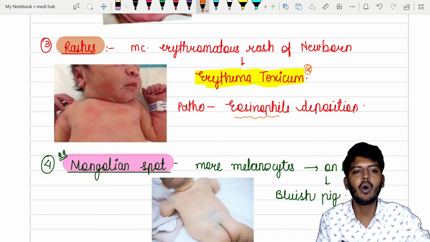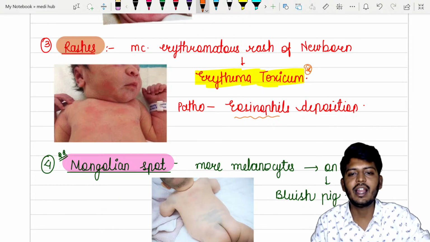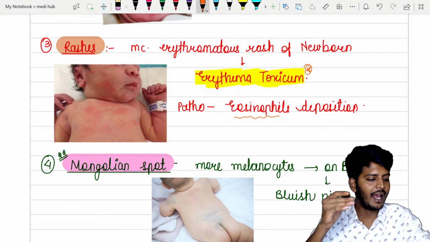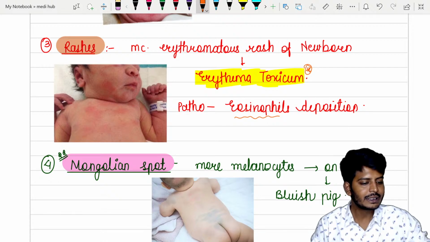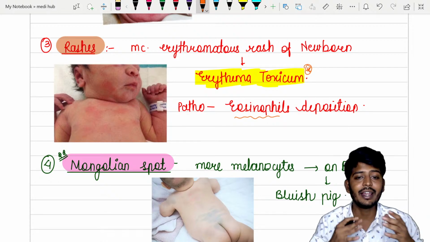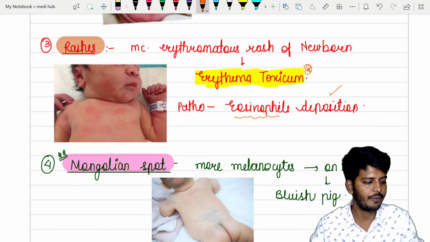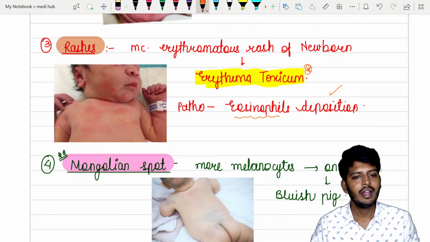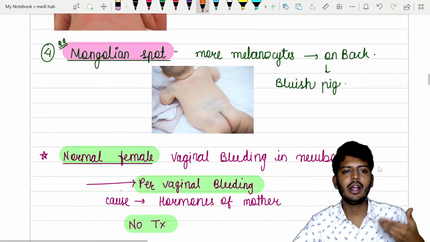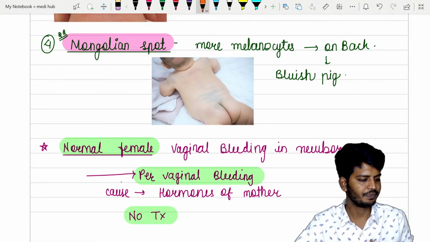So if they ask you a question, a child immediately after birth developed erythema toxicum as given in the picture, and what is the pathology behind it? Eosinophilic deposition. Eosinophilic deposition.